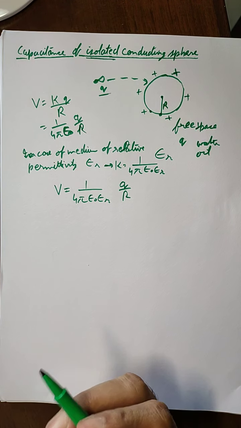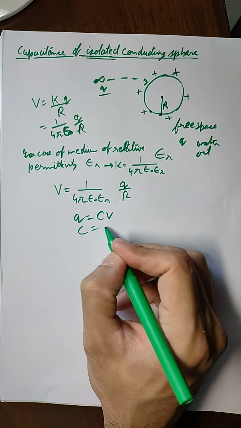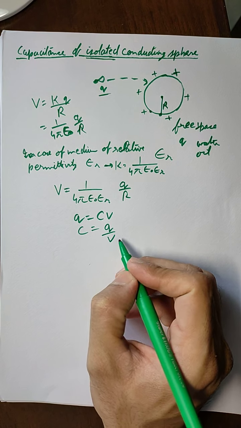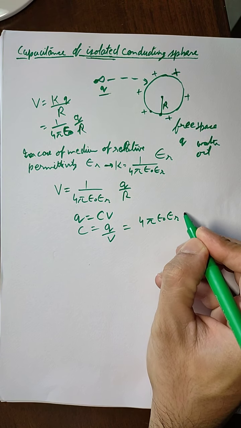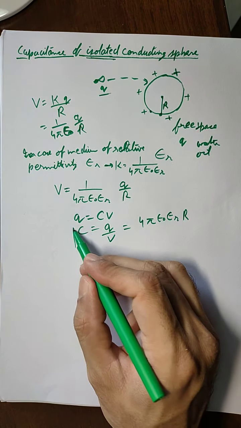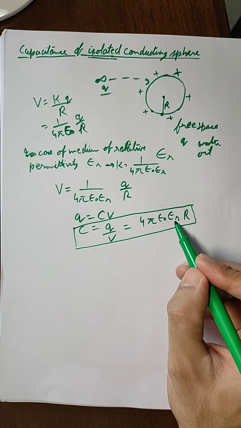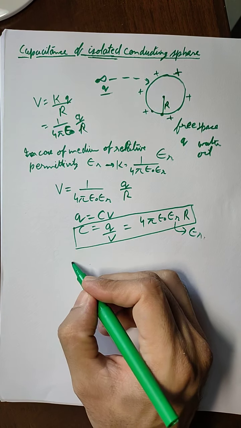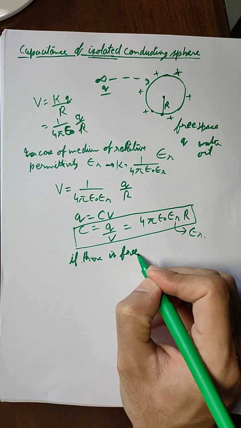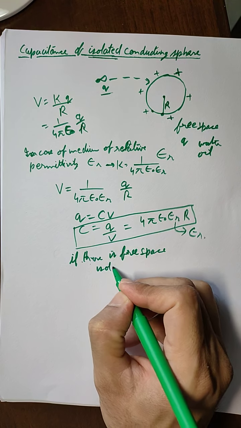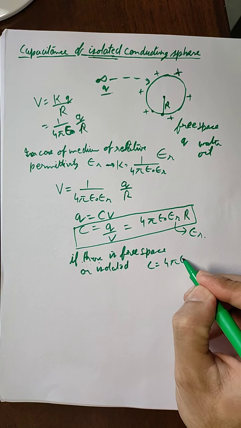Now if we calculate the capacitance of this sphere, in the previous video we already studied that q is equal to CV. So C equals q upon V, and if we substitute the value of V here, q will get cancelled out, and what we get is 4 pi epsilon naught epsilon r times the radius. This will be the formula for a sphere kept in a medium of relative permittivity epsilon r. If there is no medium, that is, if there is free space around the sphere or it is isolated, then C will be equal to 4 pi epsilon naught r.